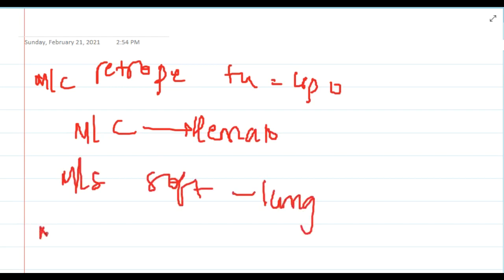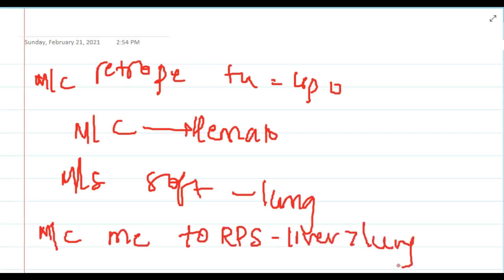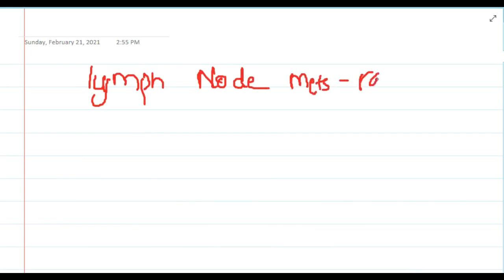Most common site of metastasis of retroperitoneal sarcoma is liver followed by lungs. Then in soft tissue sarcoma, lymph node metastasis is rare. Lymph node dissection is done in soft tissue sarcoma, especially for sarcomas with lymph node metastasis.